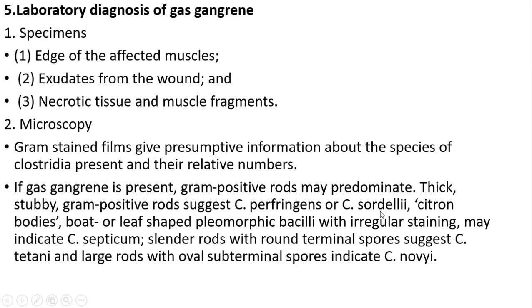Clostridium sordellii. Citron bodies, boat or leaf-shaped pleomorphic bacilli with irregular staining may indicate Clostridium septicum. Slender rods with round terminal spores is Clostridium tetani, and large rods with oval subterminal spores indicate Clostridium novyi.